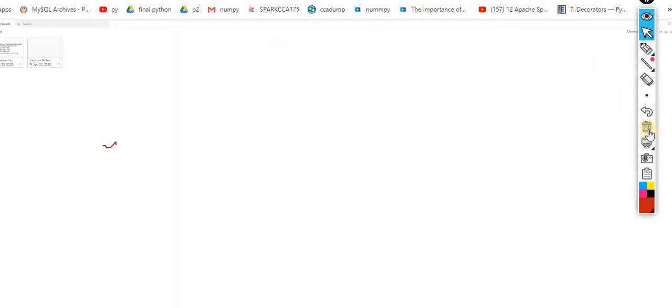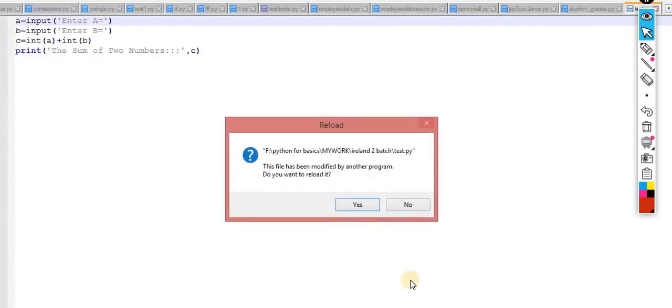Yeah, please. Sir, if we run the outer without parentheses, will it give the same result also? Yeah, the functionality is the same. Let me show you.